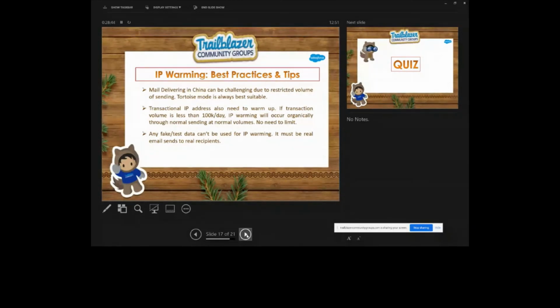Sudhir is asking, is the tortoise mode only for sending to China, or are there other locations? No, there is no other location, only China, because China has a few restrictions. The ISP is having an issue actually. That's the thing.